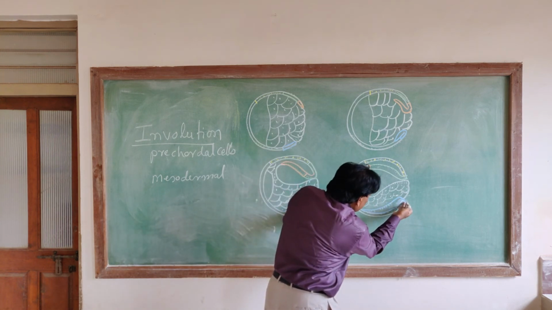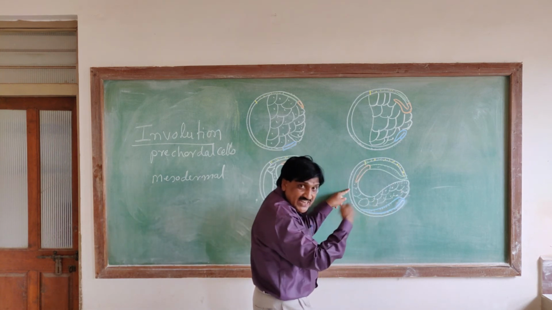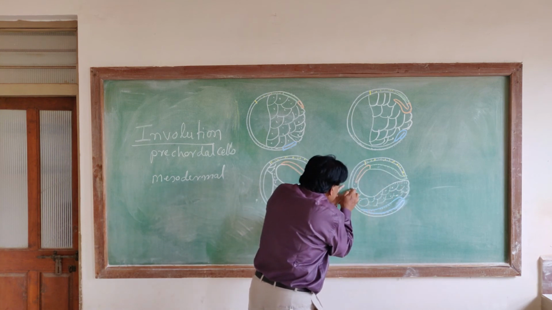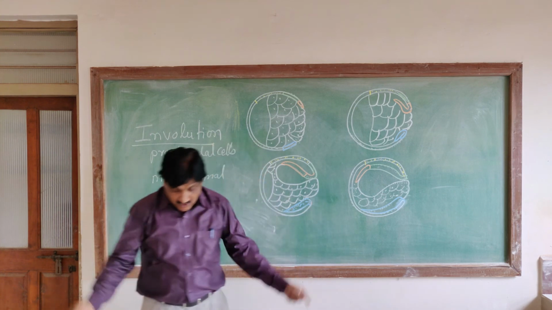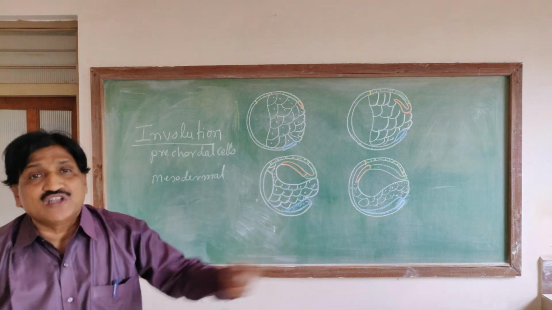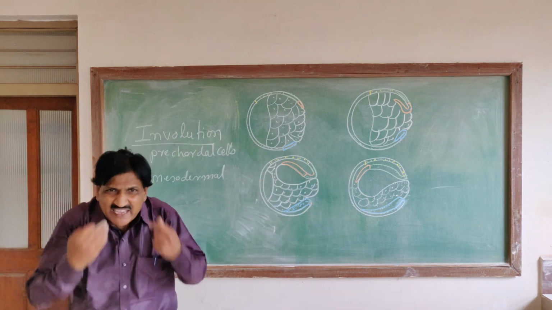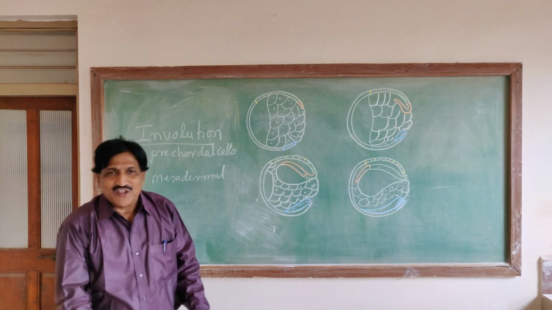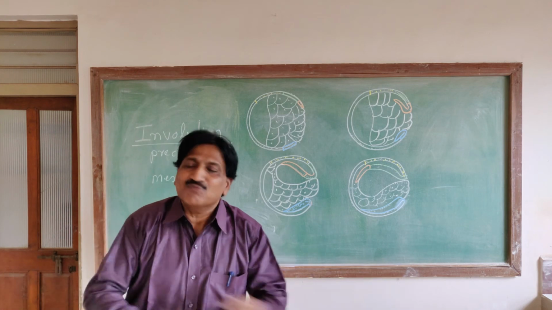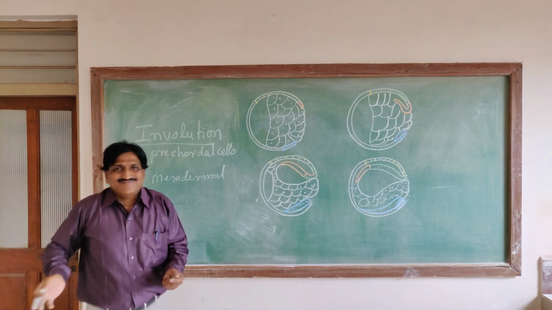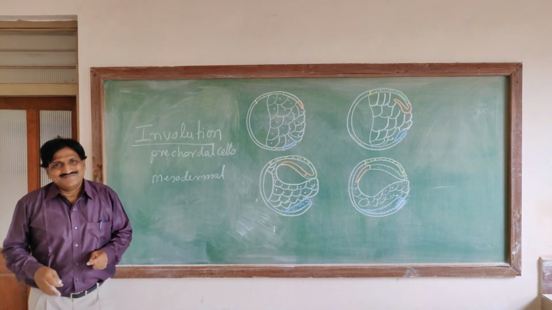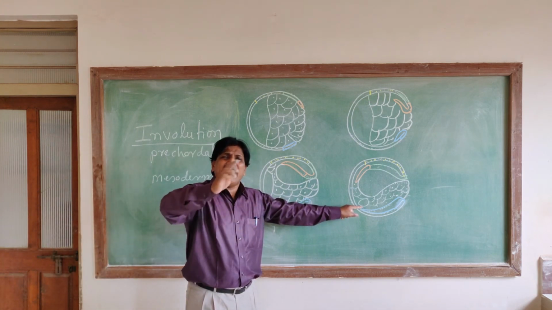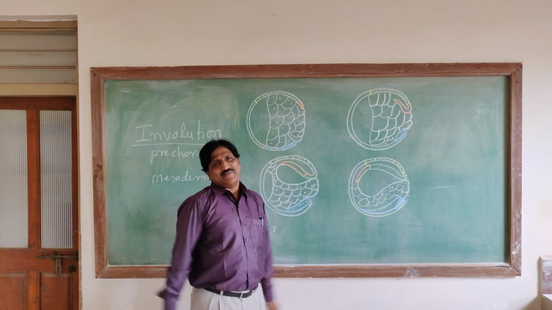These mesodermal cells move inside the embryo from posterior to anterior, but do not reach the tip of the anterior side, because there is the formation of the mouth. That is why the mouth has only two layers, ectoderm and endoderm, no mesoderm, because the mesoderm does not reach the extreme anterior end of the embryo.